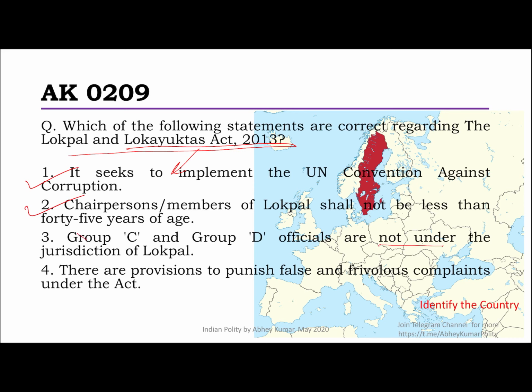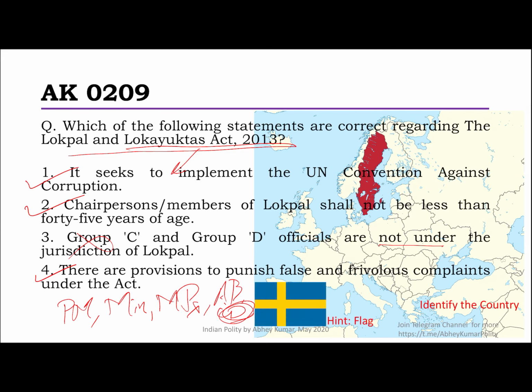Group C and D officials are not under. No, that's incorrect. Everybody, the entire government machinery, in fact, is there. So you will see that the Prime Minister is there, other ministers are there, the members of Parliament, as well as Group A, B, C, D. All government officers and officials, they are covered under the act. Of course, technically speaking, Group D does not exist now. The names have been changed. So the fourth one says that there are provisions to punish false and frivolous cases. Absolutely correct. So 1, 2, and 4 should be correct.